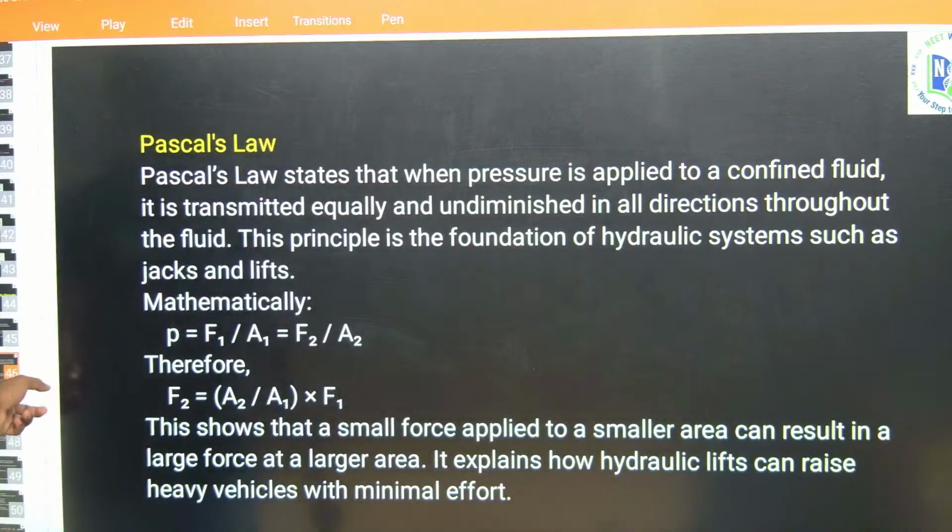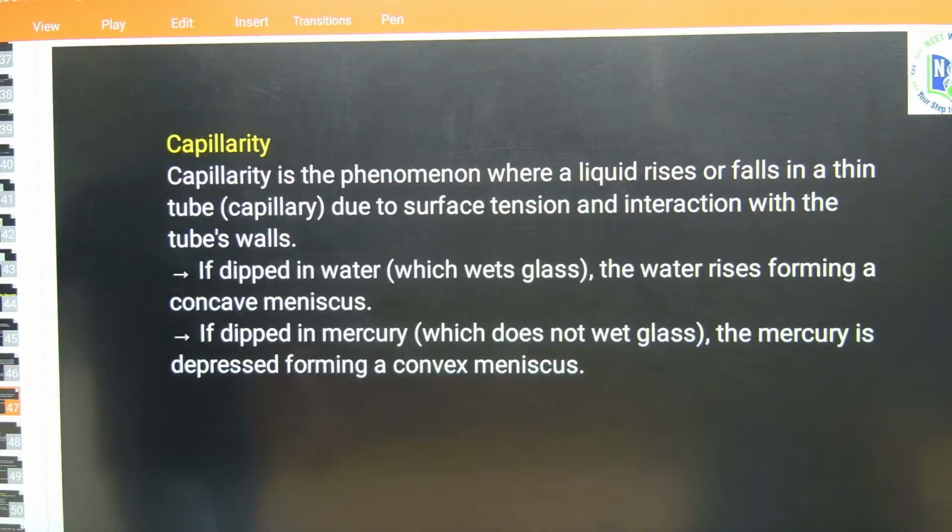The next one is capillarity. Capillarity is the phenomenon where a liquid rises or falls in a thin tube due to surface tension and interaction with the tube's wall. If dipped in water, the water rises, forming a concave meniscus.